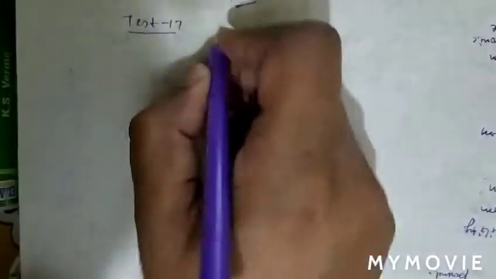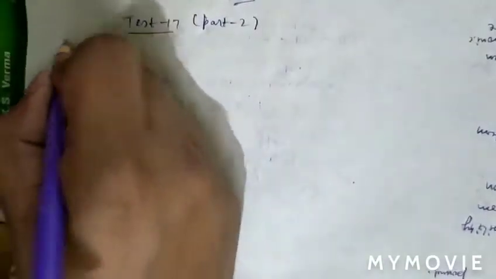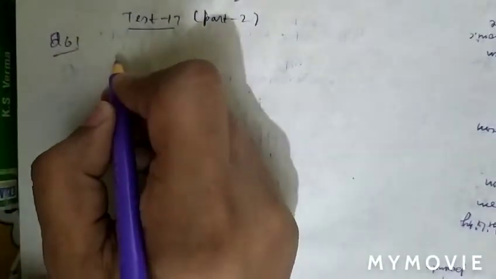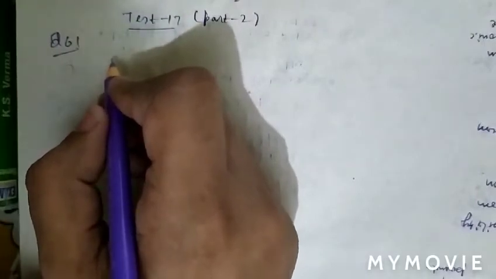Test number 17, part 2. See question number 61. In question number 61, what is given there? In the presence of chlorine from HCl, MnO2 acts.